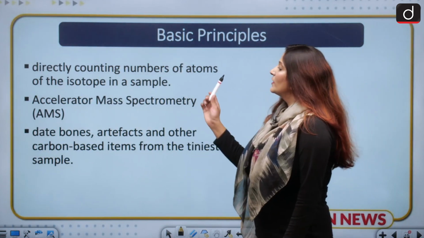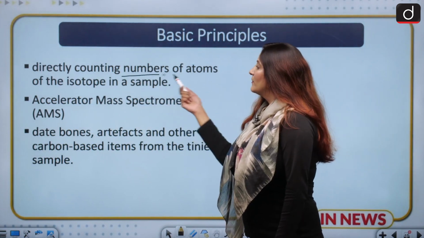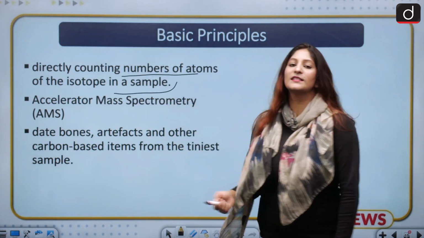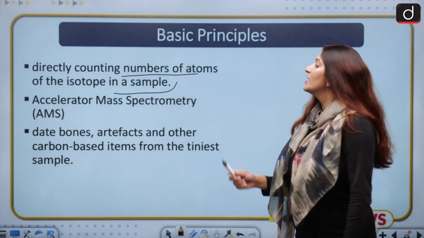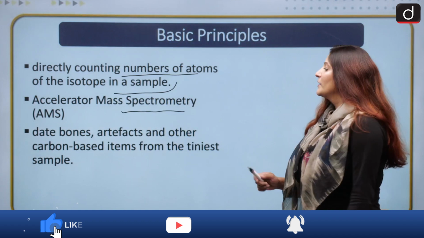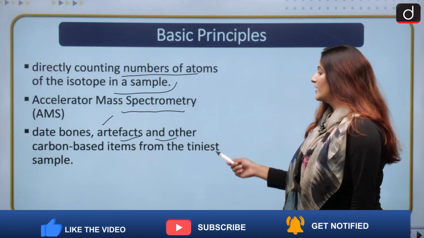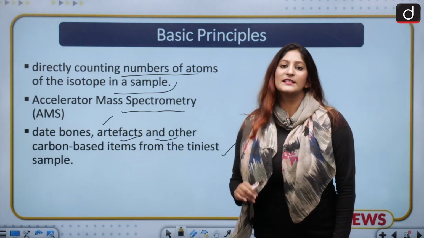Now, apart from getting the age through radiocarbon dating, directly counting the number of atoms of the isotope in a sample could also help in getting the age. This is known as accelerated mass spectrometry, and it helps in dating bones, artifacts, and other carbon-based items from the tiniest sample.